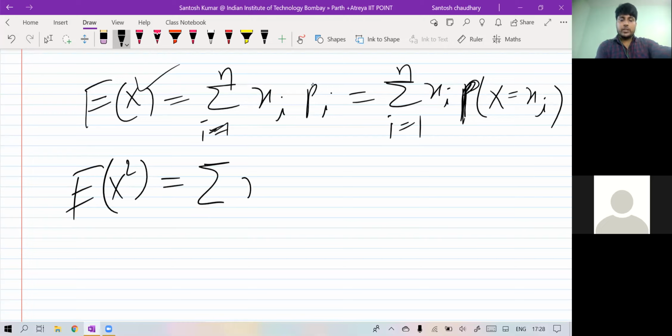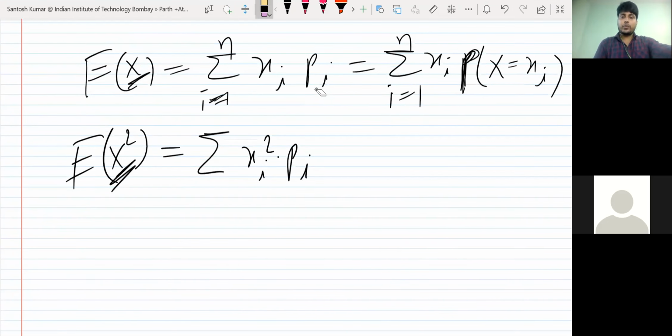So it will be summation xi square pi. Just in place of x I have x square. So in place of xi you just take xi square. So xi square pi, i from 1 to n.